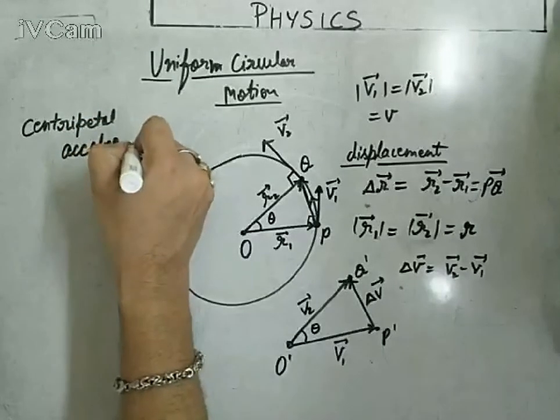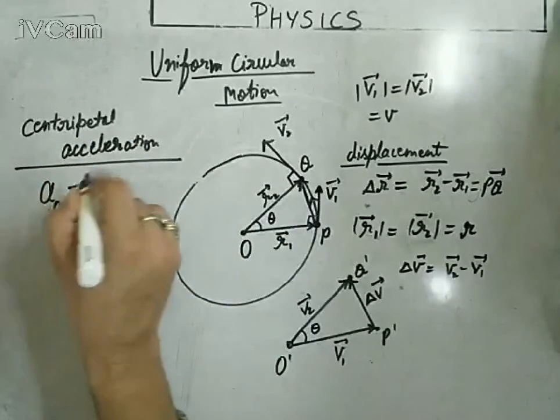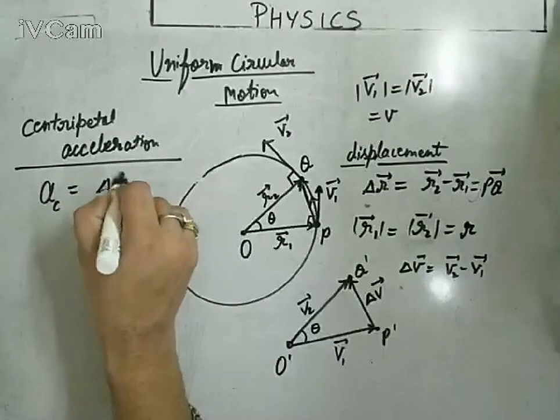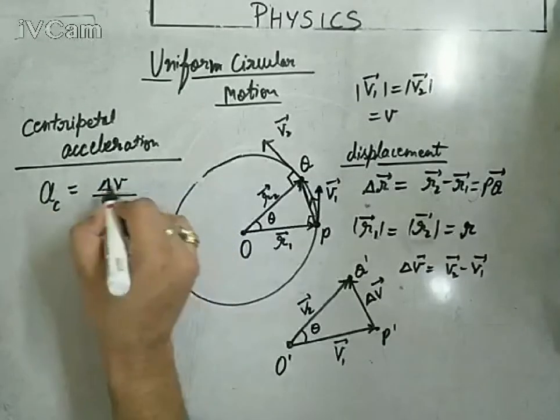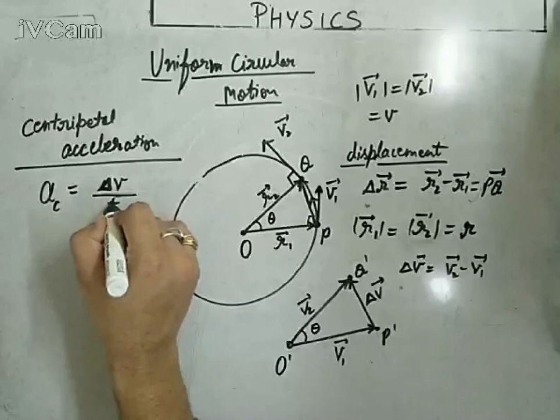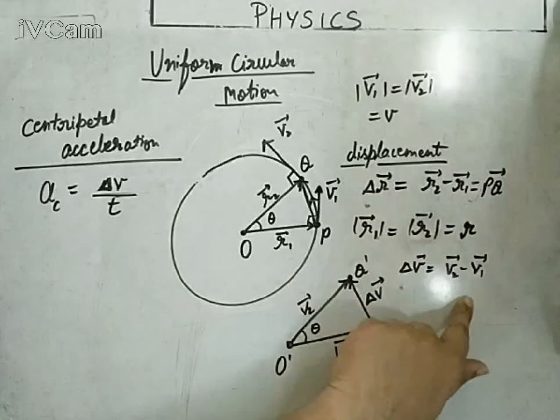If we write about centripetal acceleration, the centripetal acceleration AC is the change in velocity with respect to time in magnitude. This is the centripetal acceleration formula. Keep in mind, acceleration means change in velocity with respect to time, but here there is a change only in the direction, not in the magnitude.